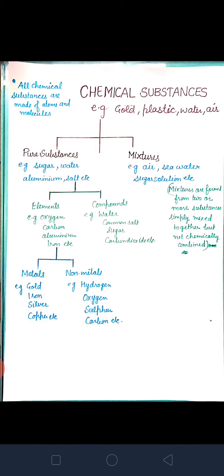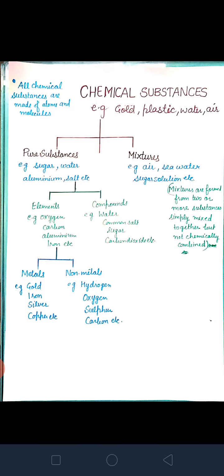Anything that occupies space, possesses mass, and the presence of which can be felt by any one or more of our senses. Okay, three things. Anything that has mass. Second, anything that occupies space. And third, which can be felt by our senses. Then that substance is known as matter.